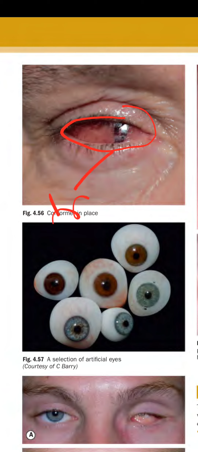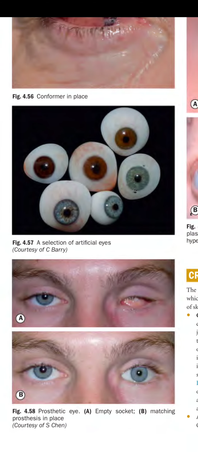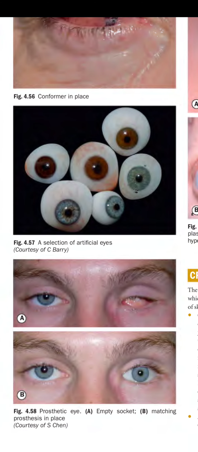Basically this is a transparent material that is placed in the eye, and then there is a selection of the artificial eye with respect to the color of the other eye.